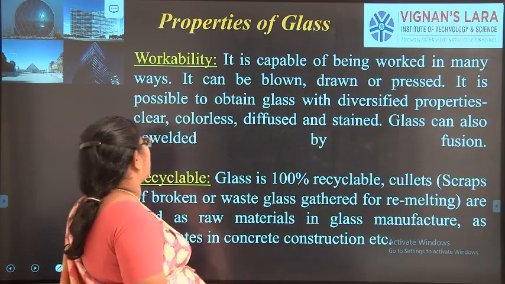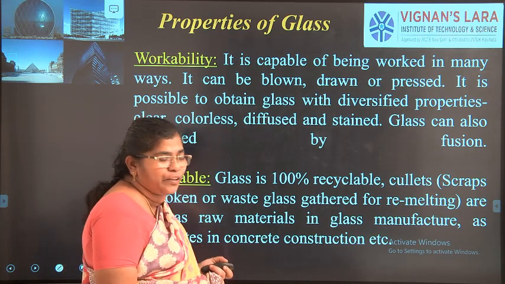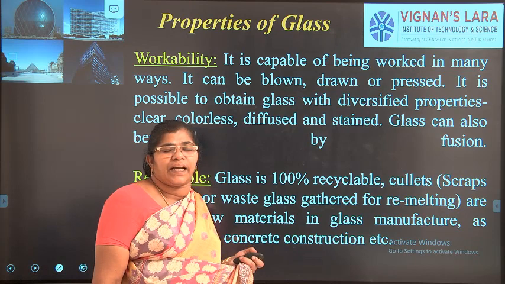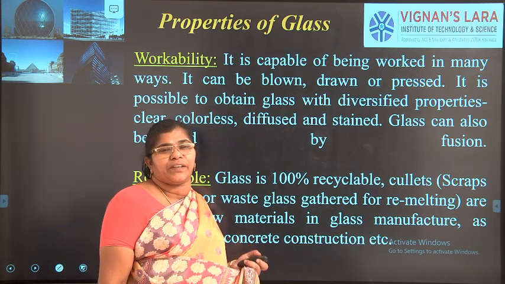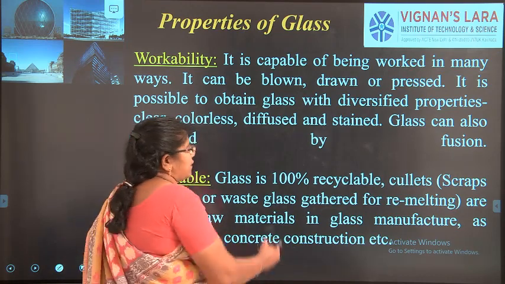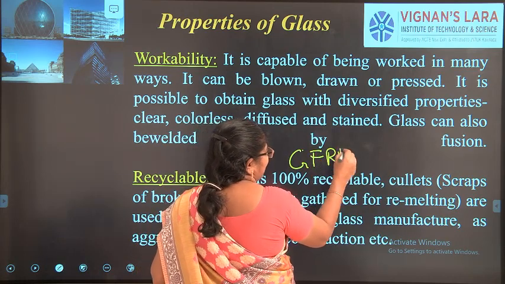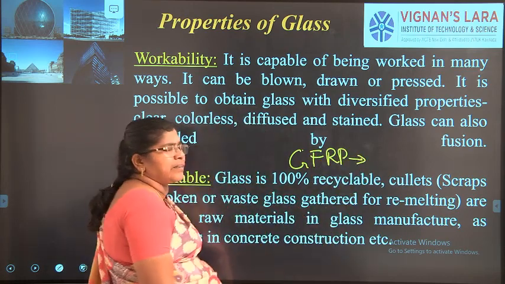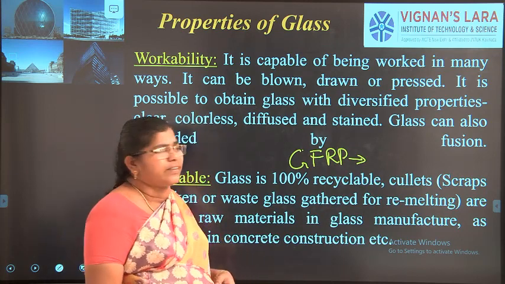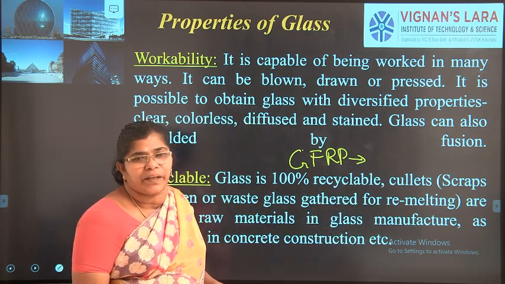The next one is workability. Before 1984 it was very difficult to process glass, but after 1984 it became much easier, and it can even be drawn into a thin wire. Drawn into a thin wire, we call it GFRP. This is very important in concrete, mostly used for the repair of concrete structures. This is glass fiber reinforced polymer, used for repairing purposes.